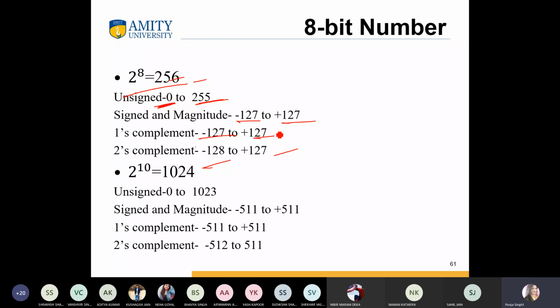For the 8-bit number system, this is unsigned number system. Okay. And what will be the sign and magnitude? Minus 127 to positive 127. Okay. And for the first complement, this will be the same, and for the 2s complement, this will be minus 128 to 127.